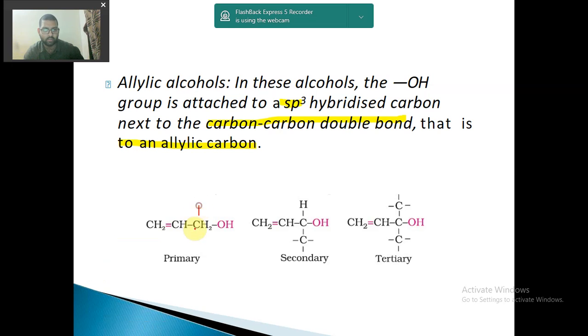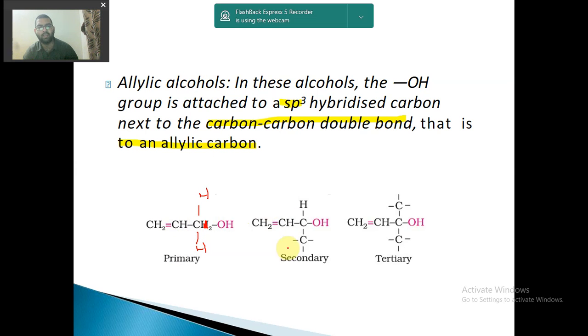Actually these two hydrogens are like this. This is one hydrogen and this is one hydrogen if I remove it from here. So 1, 2, 3, 4, all bonds are single bonds. So it is sp3 hybridized and it is attached to an allylic carbon, because there is a double bond between 2 carbon atoms. This carbon is directly in contact with only one carbon atom. So it is primary again. So it is an allylic alcohol of primary carbon.